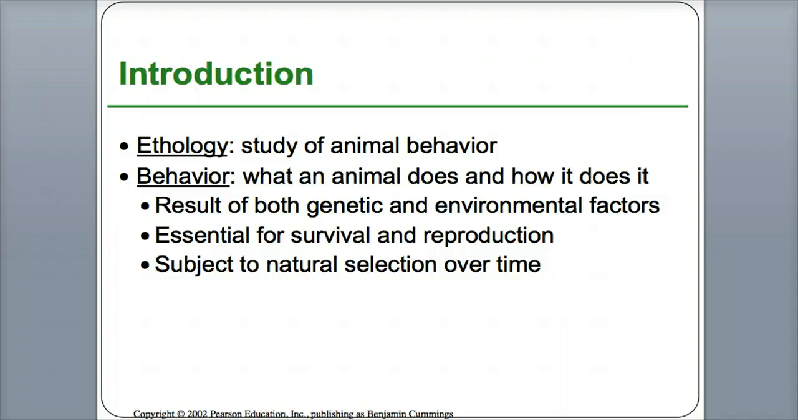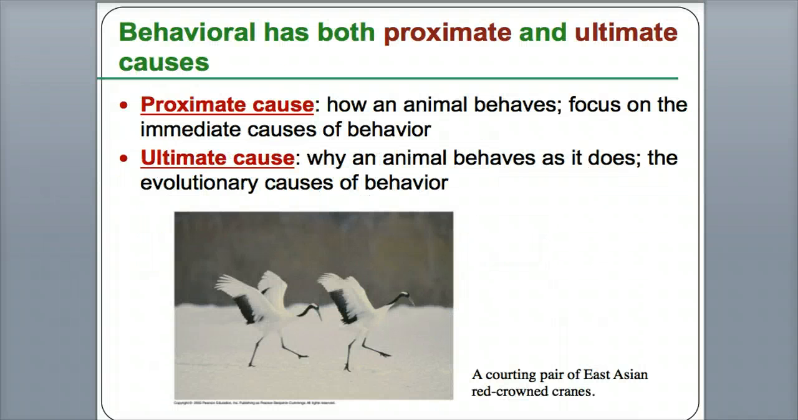So if I move on to the next slide, behavior has what they call proximate and ultimate causes. So proximate, if you think about it, means like the immediate cause, or like right now, what caused that? So if you did something right now, why did you do that? So it's how an animal behaves, and it's focusing on the immediate causes of behavior. Ultimate cause means, in the big picture, why does an animal behave as it does? Like evolutionary wise, why did it behave that way?